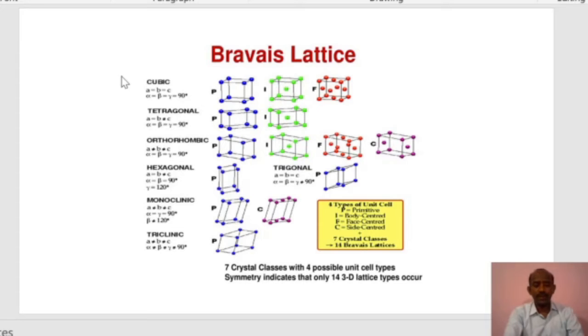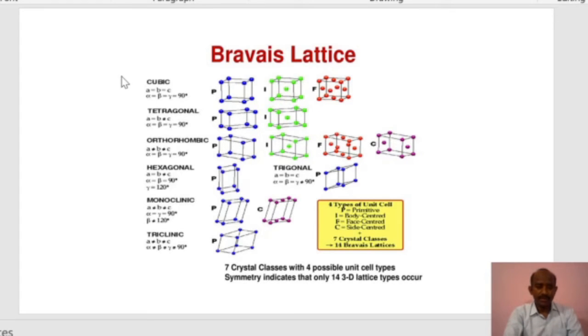In body centered, we have 8 atoms at the corners and 1 atom at the center. In face centered cubic, we have 6 faces for a unit cell, 8 atoms at the corners and 6 atoms at the center of the faces. So that is a face centered structure. We already know about that.